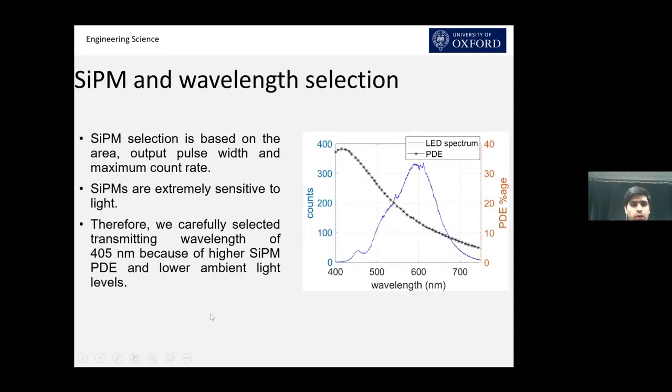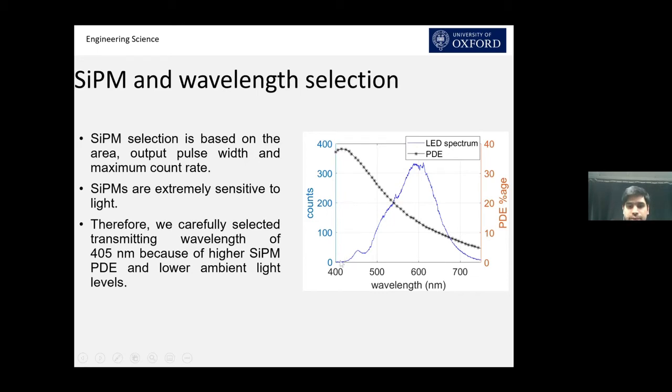We select silicon PM based on the area, the output pulse width, and maximum count rate. Silicon PMs are very sensitive to light. In the graph, we have plotted the LED spectrum, which is in blue, and the photon detection efficiency of the silicon PM. The silicon PM we are using provides excellent photon detection efficiency at around 400 nanometers.